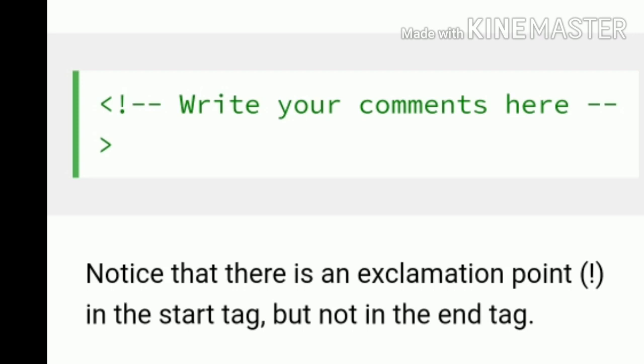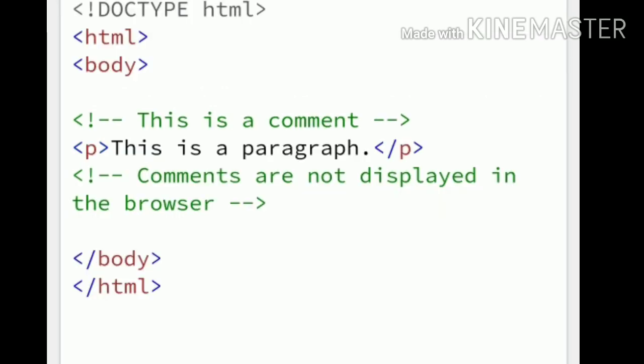Comments are not displayed by the browsers, but they can help document your HTML source code. With comments you can place notifications and reminders in your HTML code. Now let's go through a simple example program.